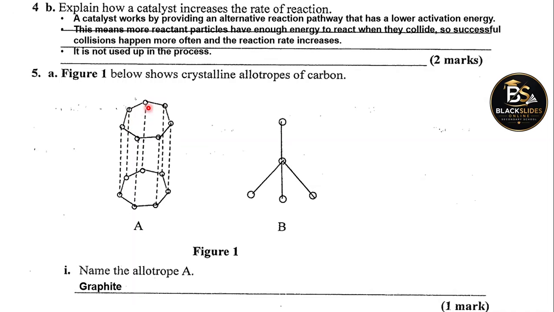I think these are not hexagons. I think there's an oversight when drawing this. This shape must be a hexagon with 6 sides. But this one has 1, 2, 3, 4, 5, 6, 7. No. This needs to be checked again. Welcome, learners. So A is an allotrope of carbon, which is called graphite.